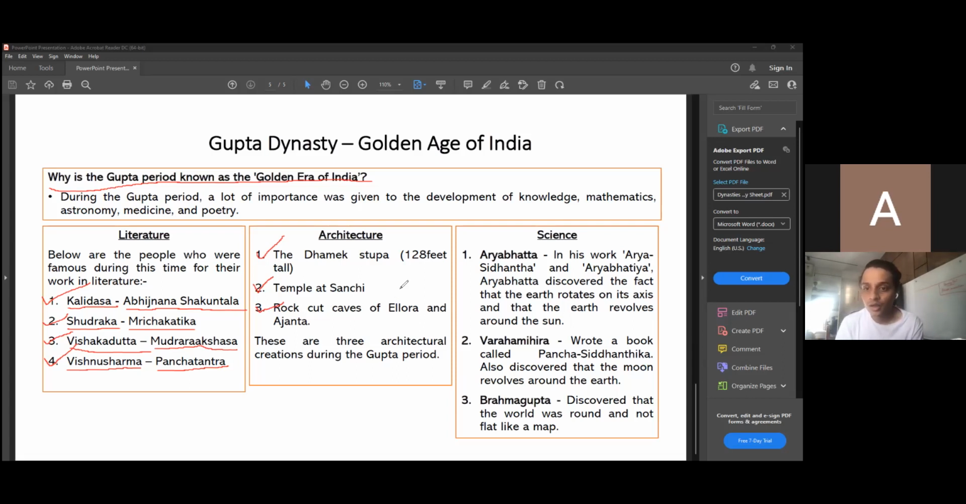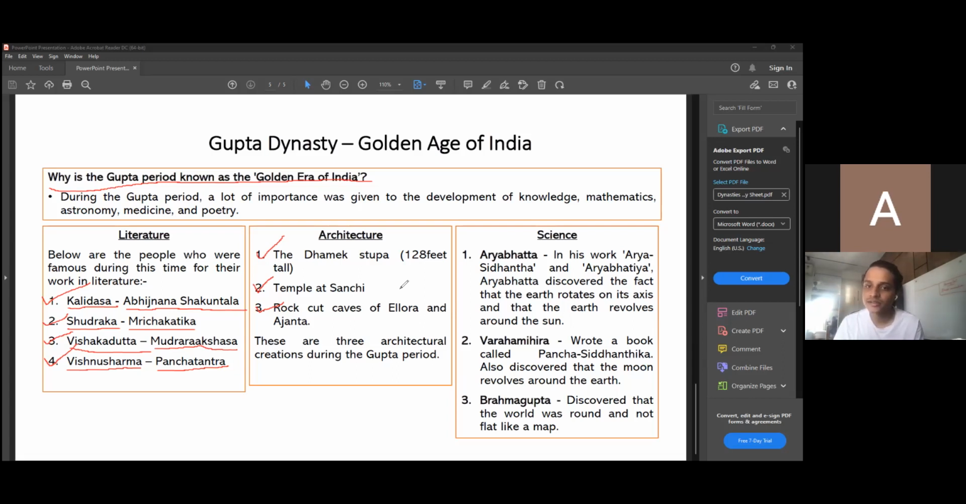If you remember, I had shown you a lot of pictures of each of these caves and how all of the caves show the religions of Jainism and Buddhism inside. There are carvings on the pillars, and there are idols kept. There are sculptures made of Gautama Buddha. All of these things are found in the rock cut caves of Ellora and Ajanta.